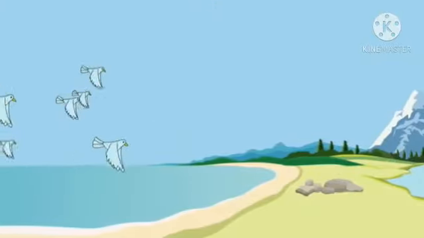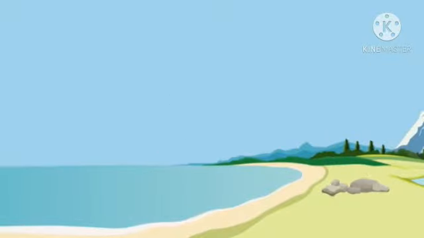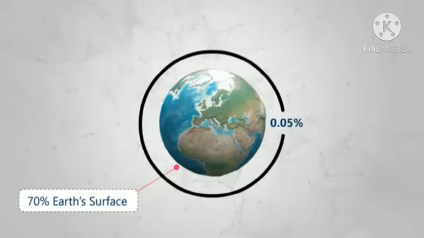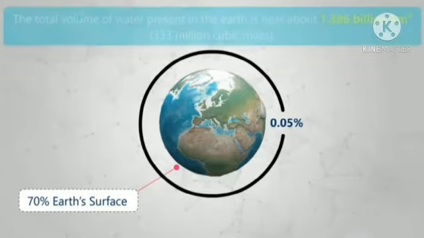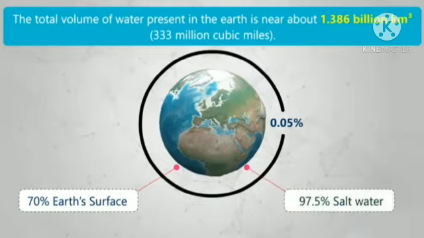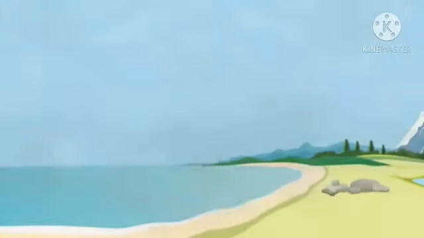Hello children, now we'll learn about the water cycle process which happens in the environment. If you consider our earth, the earth is covered with 70% water, right? The major part of this 70% is ocean water, which is salty in nature, not suitable for drinking as well as usage purposes, which we learned. Only 2.5% fresh water we can get from different resources.